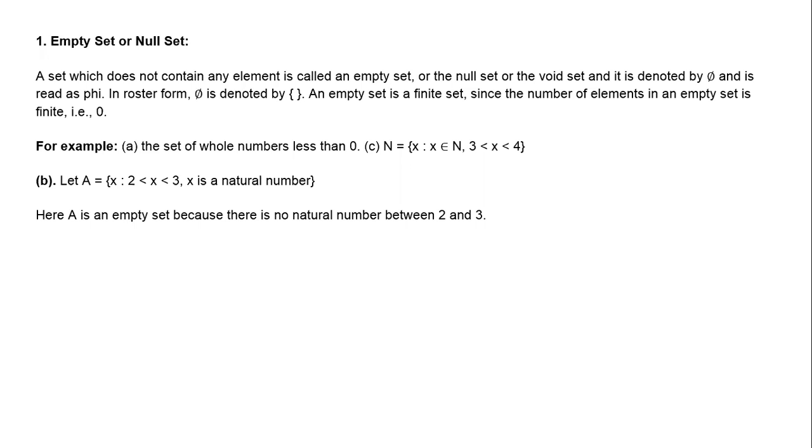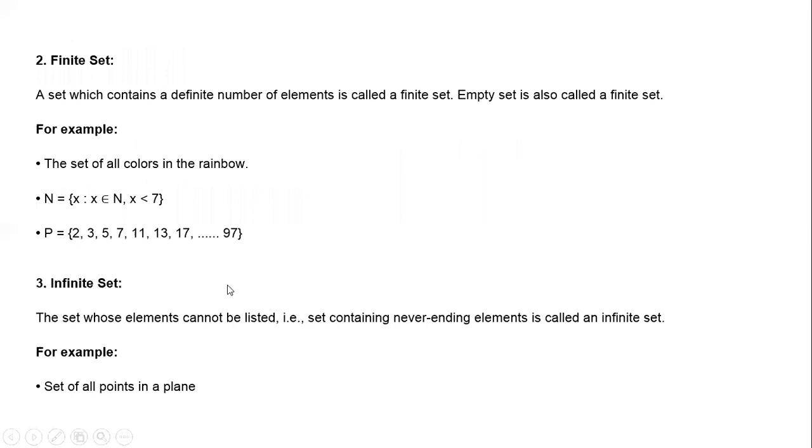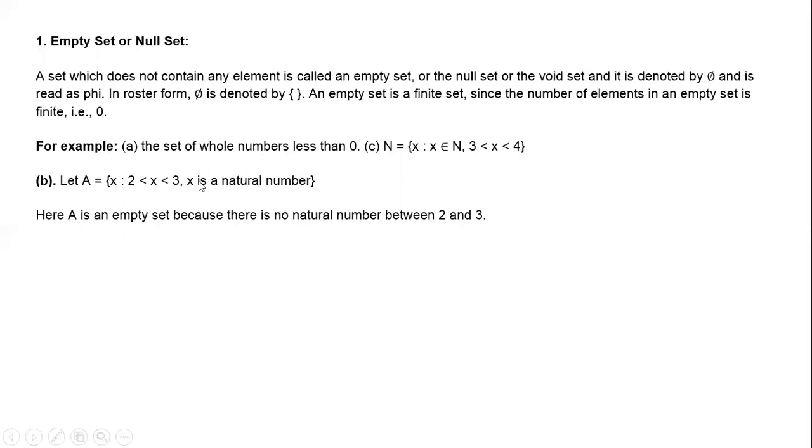So what are examples of empty sets? Here you can see the examples in the presentation. A set of whole numbers less than 0: whole numbers start from 0 onwards, so you don't have any whole number less than 0. So the set of whole numbers less than 0 is an empty set. Similarly, x where x is a natural number between 2 and 3: if you take natural numbers or integers, you don't have a value between 2 and 3. So this is an empty set. A will have no element, so it is called an empty set.